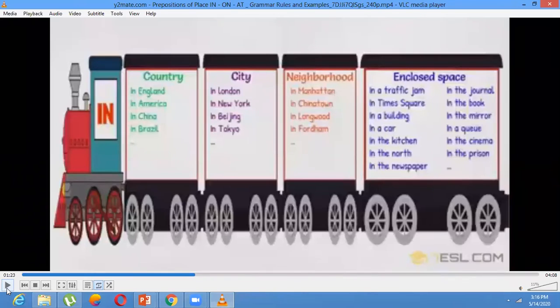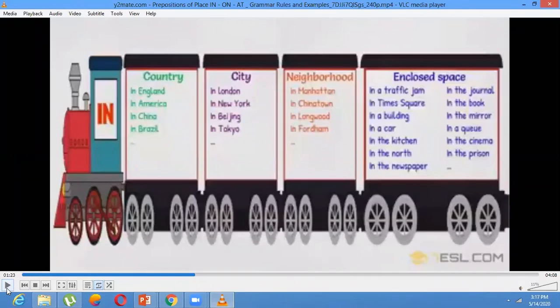Now, let's see. In a traffic jam, I will be late. I'm stuck in a traffic jam. She is living in a building. Just a few minutes, I will be there because I am in a car. My mother is cooking in the kitchen.